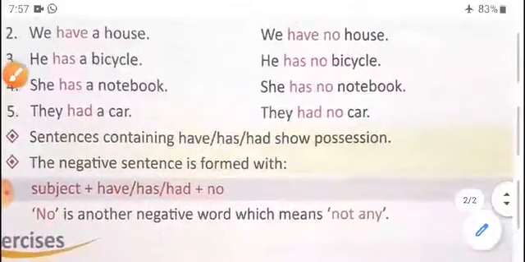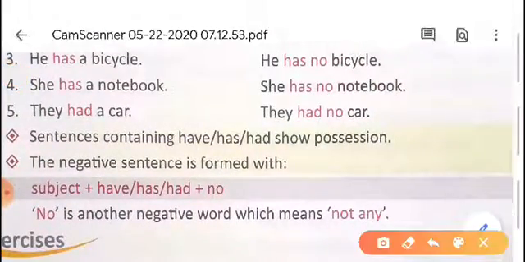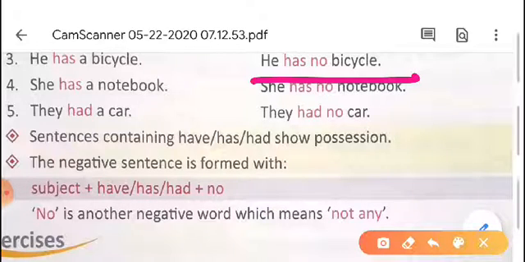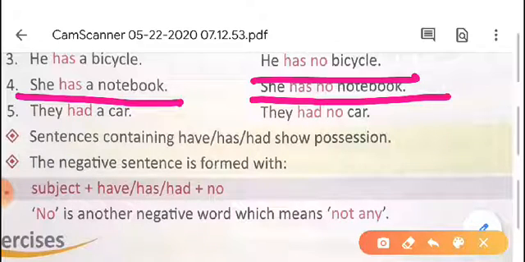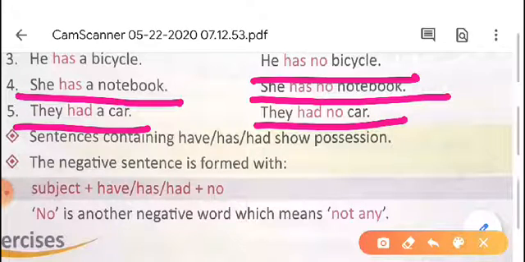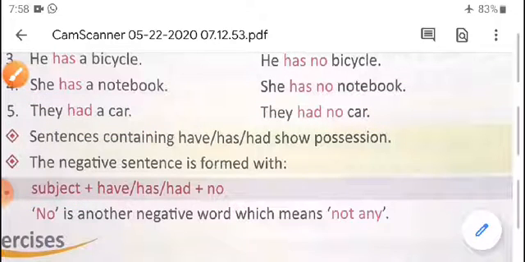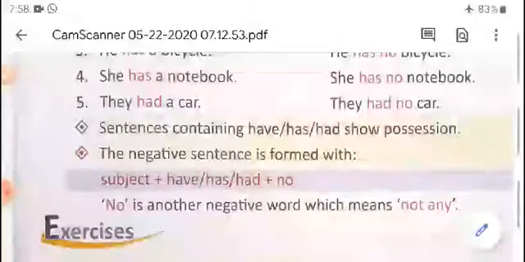Next sentence, he has a bicycle. He has no bicycle. A bicycle is written in the affirmative sentence, but in the negative sentence, we can't write a. She has a notebook. She has no notebook. They had a car. They had no car. Sentences containing have, has, had show possession. The negative sentence is formed with subject plus have, has, had plus no.